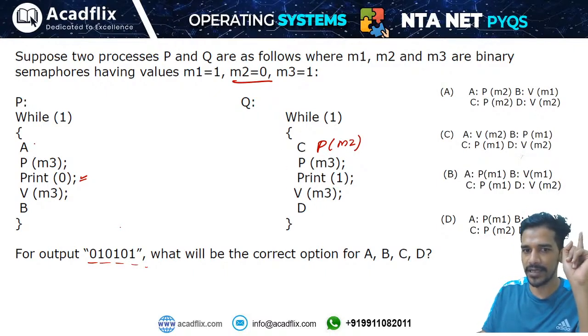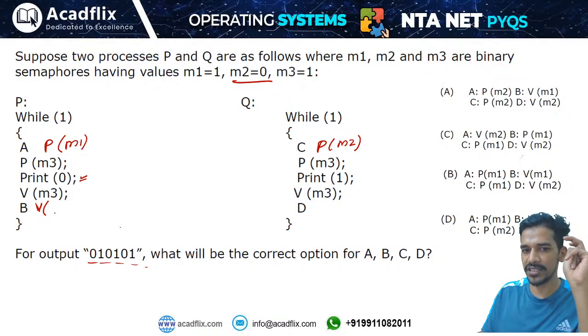So first I have to execute process P. I will apply P on semaphore M1, which means this process should be able to execute first. The second thing I have to ensure is that after P, Q should be able to execute, and after Q, P should be able to execute. That means we have to apply the semaphore signal operation here.